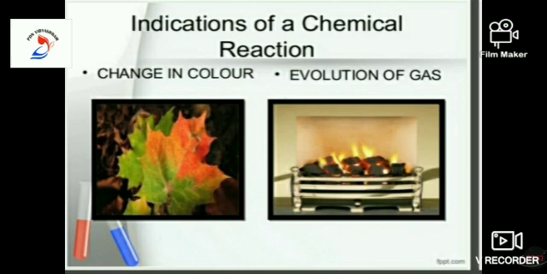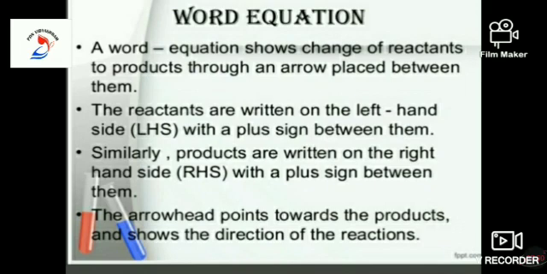Change in color and also the evolution of gas or the release of gas, which we saw last year in the changes around us. How to write a word equation? A word equation shows the change of reactants to products through an arrow placed between them.